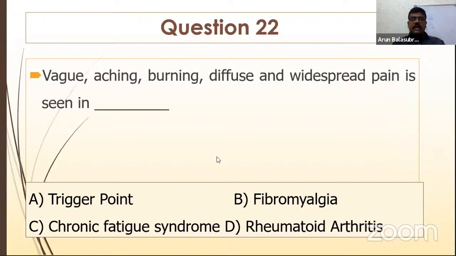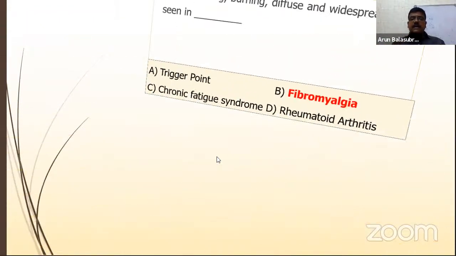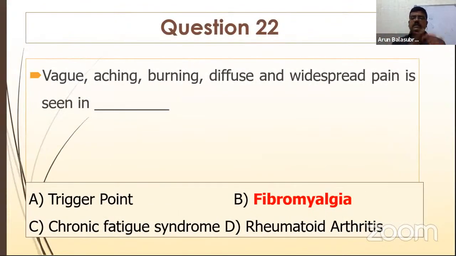Very good. Everyone has put a correct answer. It is fibromyalgia. Patient comes with a whole body pain. Usually it's described as a fibromyalgia, right? So they don't have any single area of the pain. But rheumatoid arthritis patient has a pain in the fingers, in the early morning stiffness, or pain in the knee joint with the early morning stiffness. They come with the clear history of the arthritic changes.